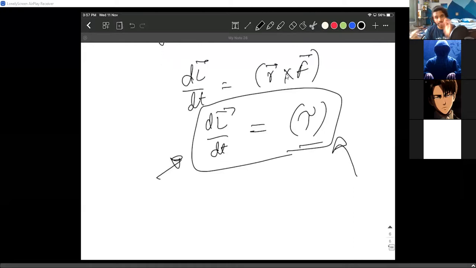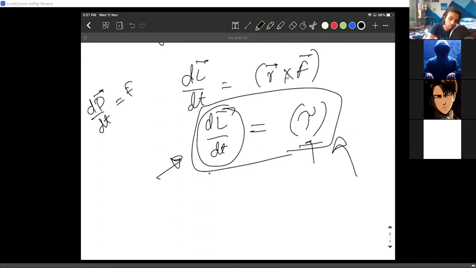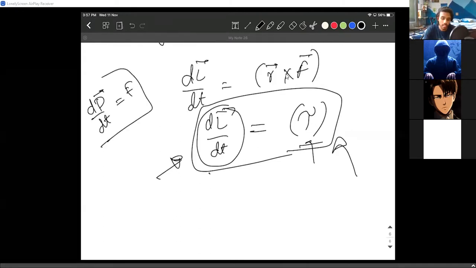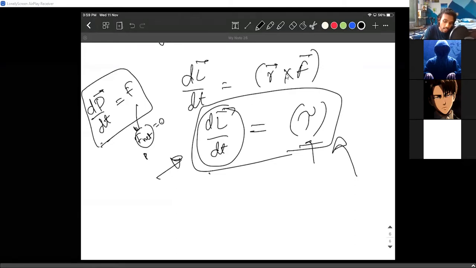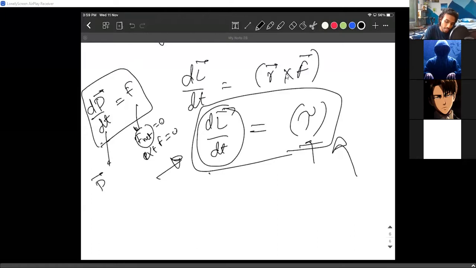Let's just talk about this thing. Even though you didn't understand the steps it took, the important point is that the rate of change of angular momentum is nothing but torque, which is exactly related to the rate of change of linear momentum being nothing but force, if you remember that. We've even talked about it: if only F net equals 0, which means if only external force is 0, the linear momentum is constant.